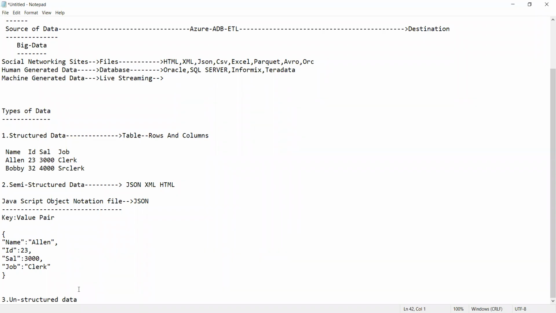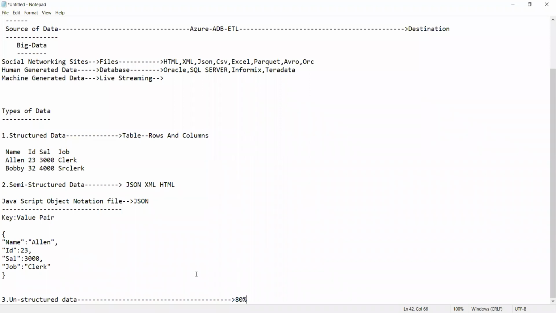Anyways, what is unstructured data? Unstructured data is nothing but data which does not have any structure. That is, chat history, videos, photos, all this. Across the globe, we get mostly unstructured data. Whatever data you have, 80% of the data across the globe is unstructured only.